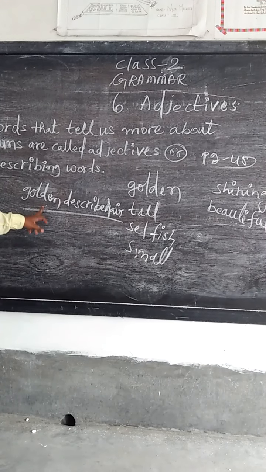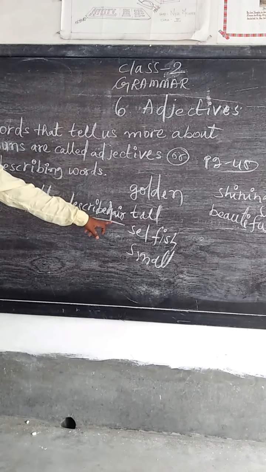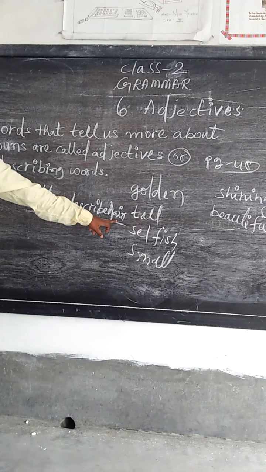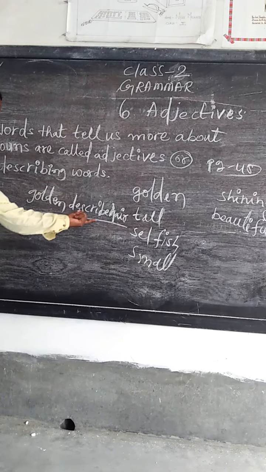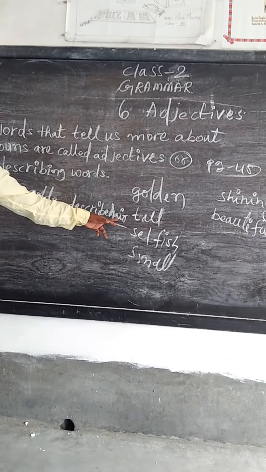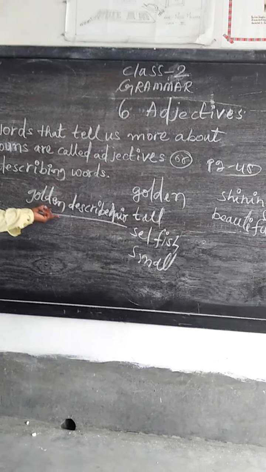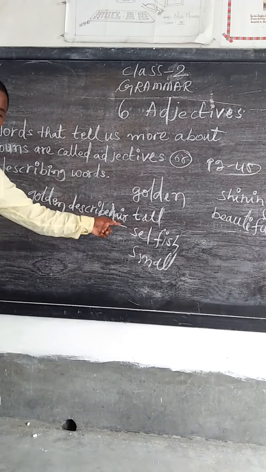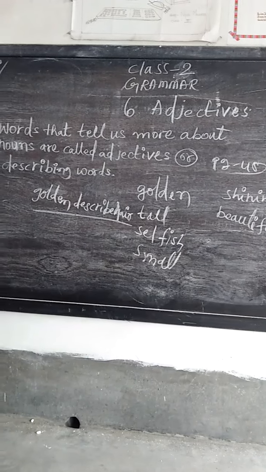So golden describes the hair. What type of hair? Golden hair. Okay, so this is the story, dear children.